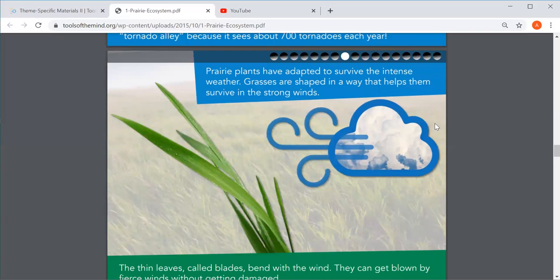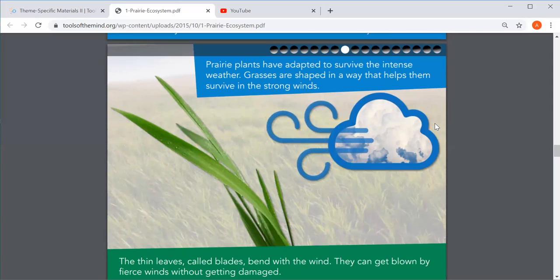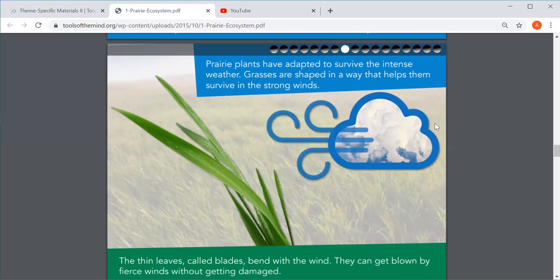Prairie plants have adapted to survive the intense weather. Grasses are shaped in a way that helps them survive the strong winds. The thin leaves, called blades, bend with the wind. They can get blown by fierce winds without getting damaged.